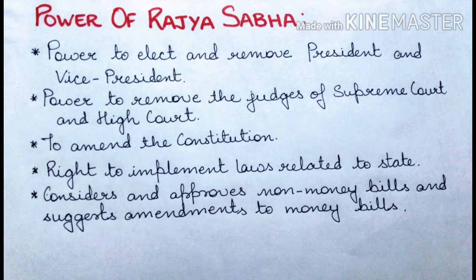प्रेसिडेंट और वाइस प्रेसिडेंट को कैसे अपॉइंट करना है और कैसे निकालना है, ये दोनों ही हाउसेस यानी आपके राज्यसभा और लोकसभा, both the houses will take the decisions, okay, and if there will be a special majority gained from both the houses, that is Rajya Sabha and Lok Sabha, then the decision can be made for appointing the president and vice president as well as for removing them from their position.